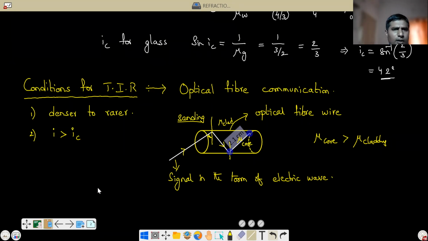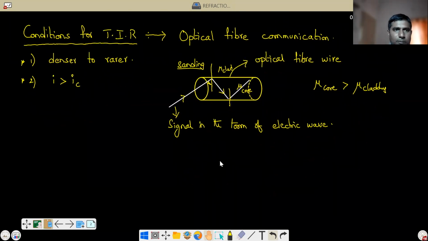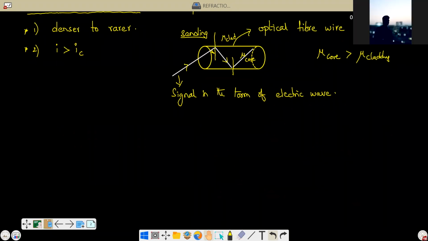Next, conditions. Once again, very important. Please note down. The conditions are: it is a must that the ray should go from denser medium to rarer medium, and the angle of incidence is greater than the critical angle. Now let us see some important points regarding this.